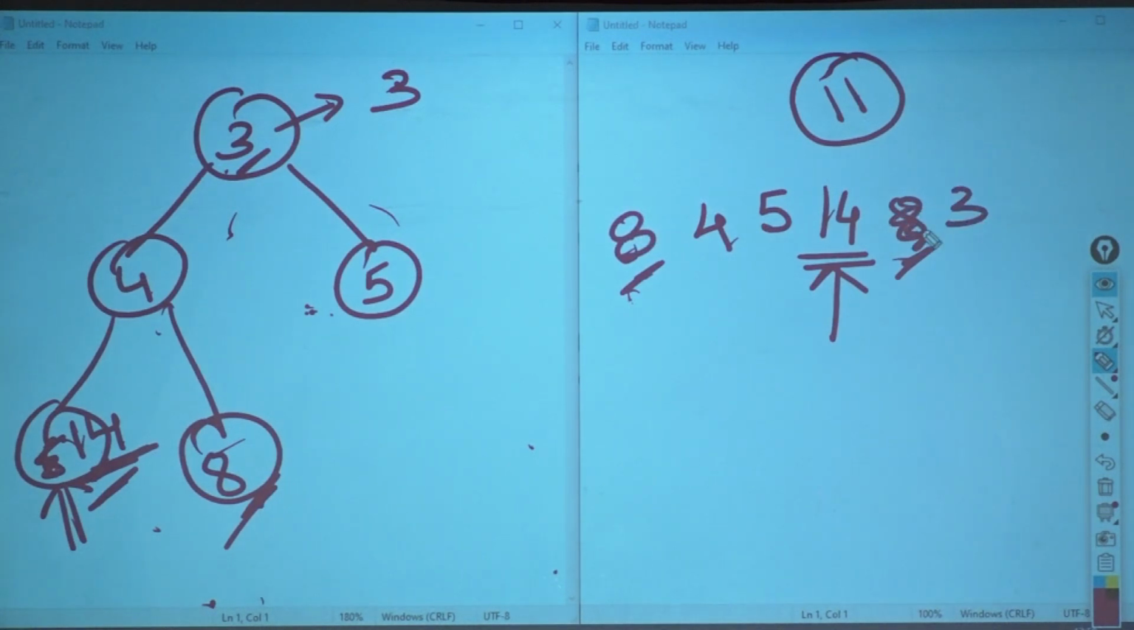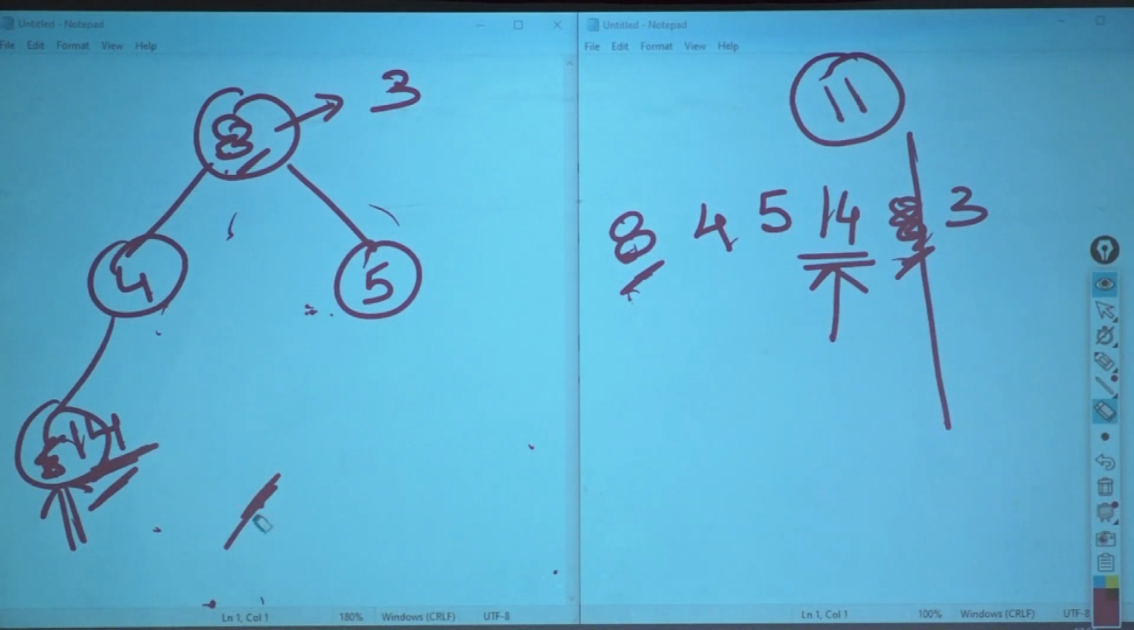3 came here. After 3 has come here, can I delete it directly by popping it up? Yes. So I have deleted this. So here 3 came, here 8 went. Okay. Now what did I do? I have deleted this. 14 is over here. Okay. So now 3 has been deleted.